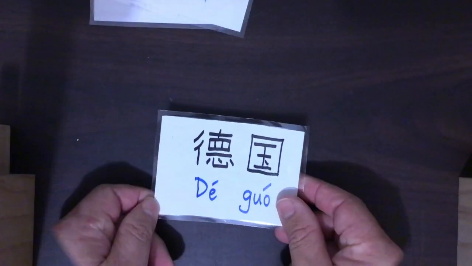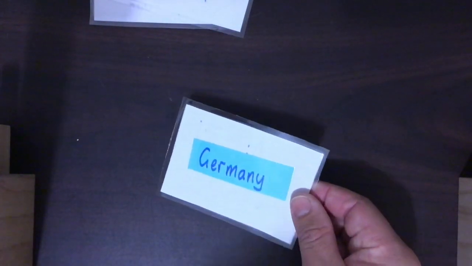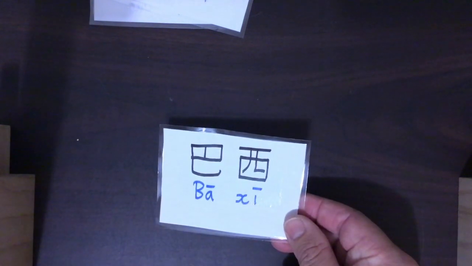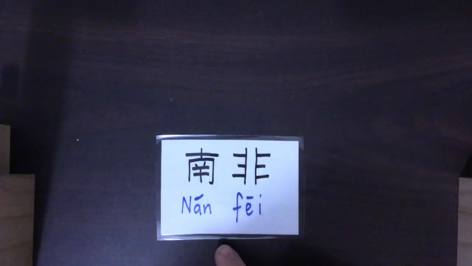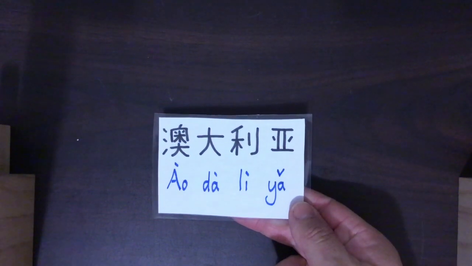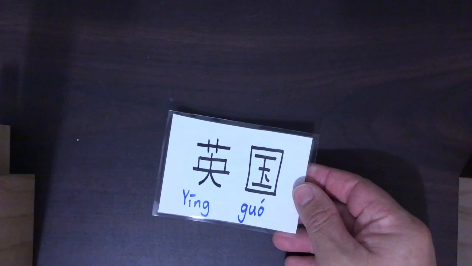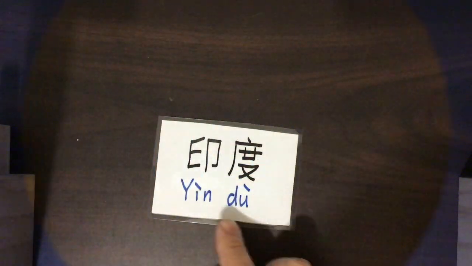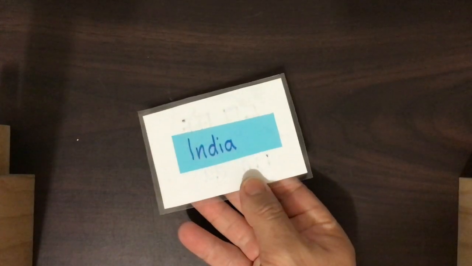日本, Japan. 德国, Germany. 巴西, Brazil. 南非, South Africa. 澳大利亚, Australia. 英国, England. 印度, which is India.